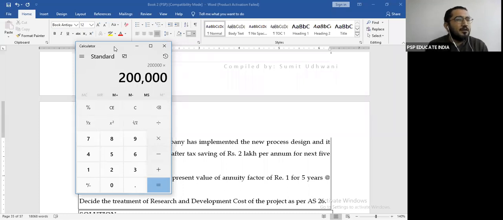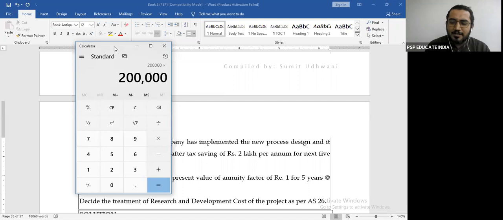Now can someone tell me on your chat box, अगर एक साल में 2 लाख रुपए मैं बचाता हूँ तो 5 साल में कितना बचेगा? 10 lakhs. लेकिन आज जो वैल्यू तब 10 lakhs की होगी, वो exactly 10 lakhs नहीं होगी. Because of time value of money, the value of 10 lakhs will reduce.